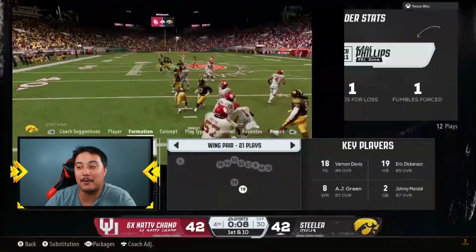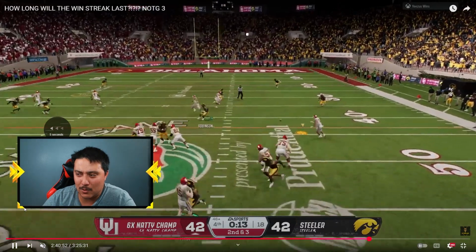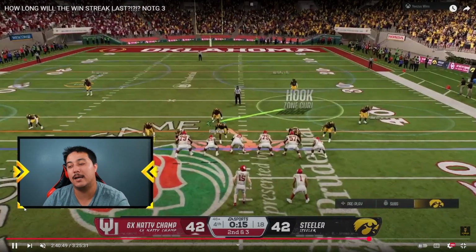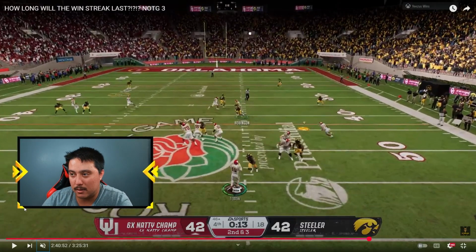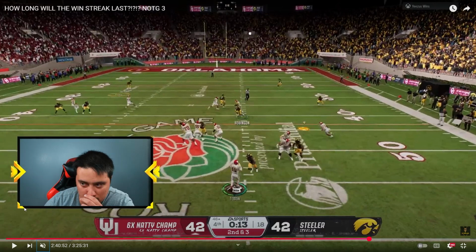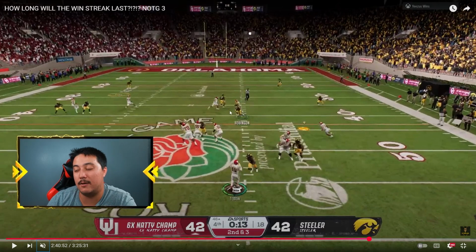Oh, a lot to unpack. A lot to unpack with that play right there. So he runs, it looks like he's running vertical, oh no, maybe curl flat. So he puts his running back on a Texas route. It's wide open, right? See, my man, this is Harold Perkins right here. He comes in untouched because he sent 5 out. My user's on the tight end, trying to prevent that from being thrown, but the running back is wide open.